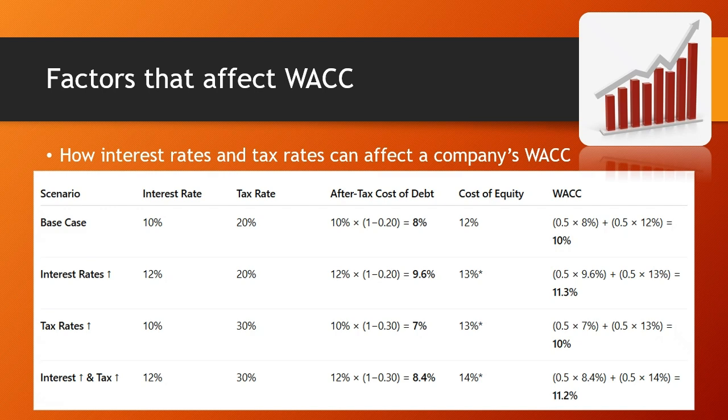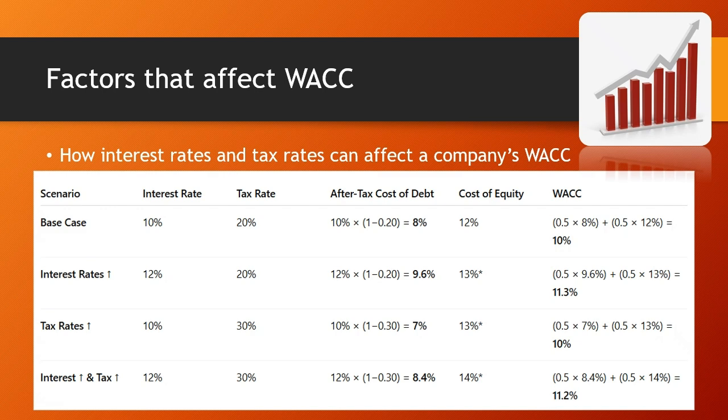Now, if the interest rate increases to 12% and the tax rate is the same, 20%, the after-tax cost of debt would become 9.6% and the cost of equity would also increase to 13%. The cost of equity is assumed to increase when interest rates or tax rates increase because investors demand higher returns to compensate for opportunity costs or reduced after-tax income. Now the WACC would also increase to 11.3%.